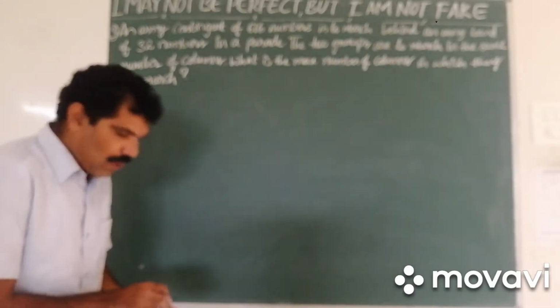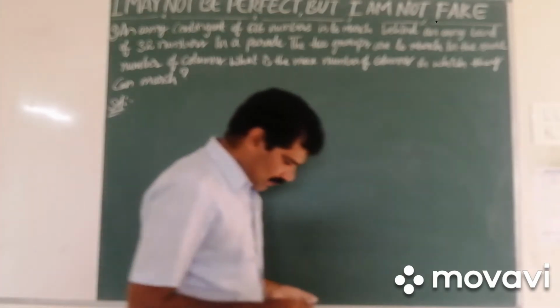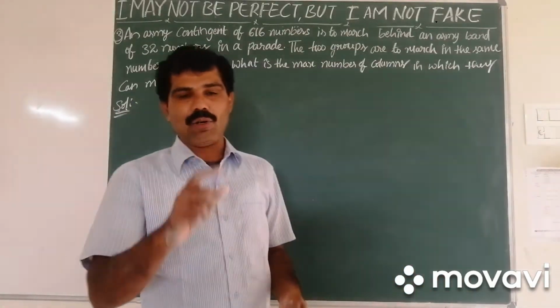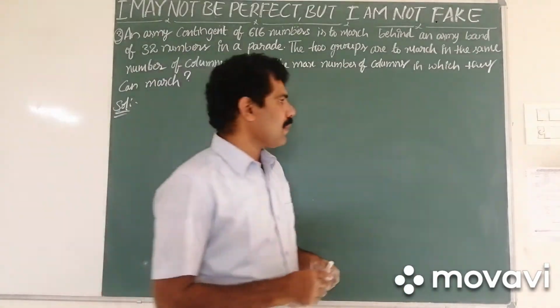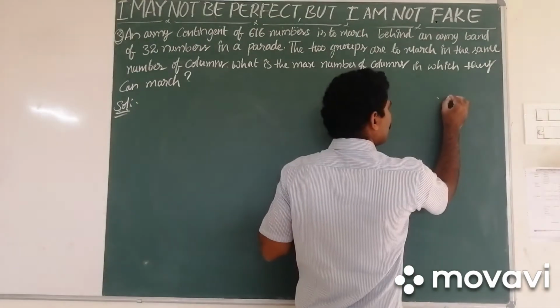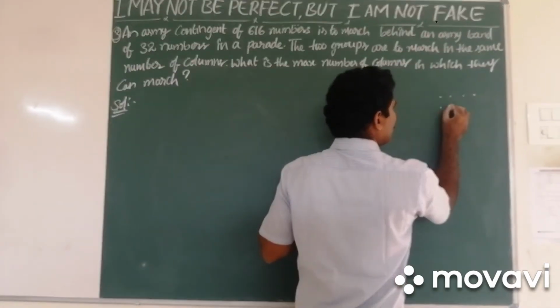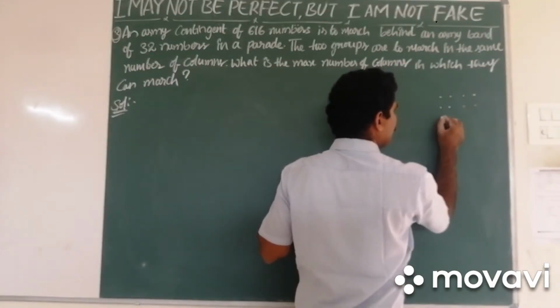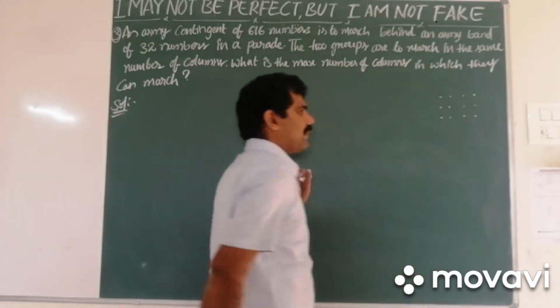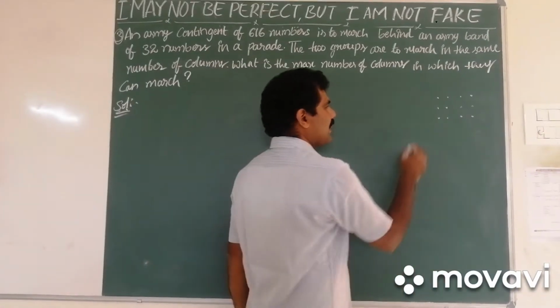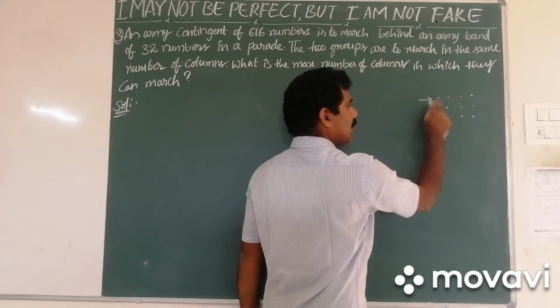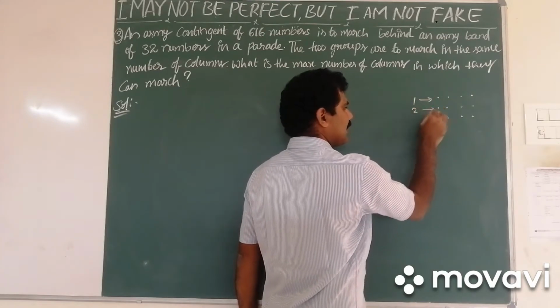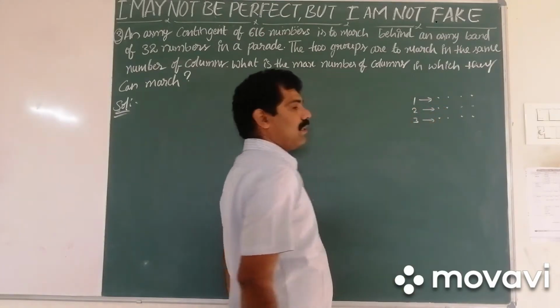Now to understand this, let us first know what we mean by a column and a row. Now see, if these are the points I mentioned here, you can understand that these are the points in the first row, second row and third row.